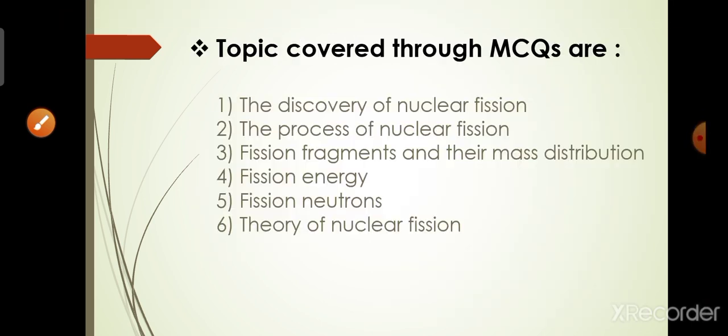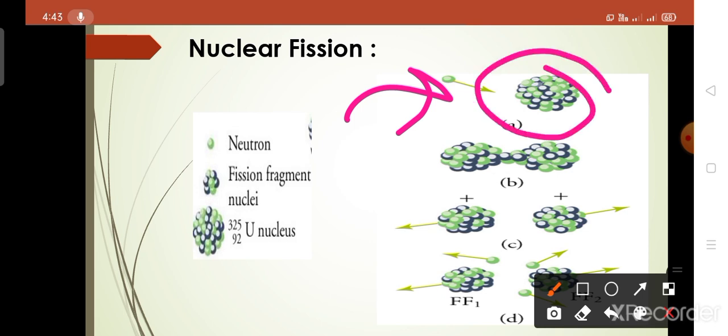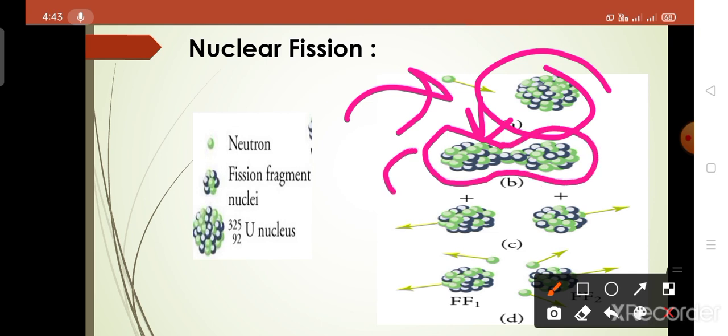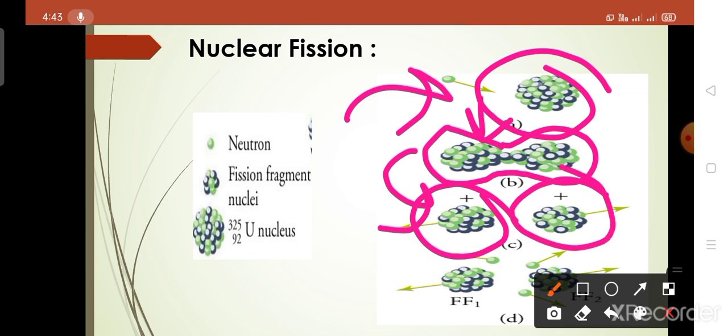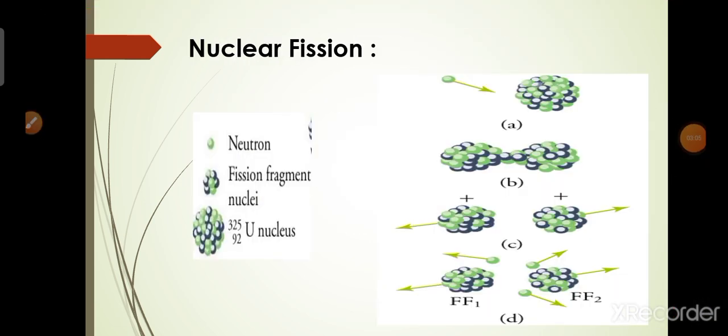This neutron is accelerated onto the nucleus, that is the uranium, and it does not undergo fusion, it undergoes splitting. Here splitting starts, and finally in the second stage, small fragments occur. This splitting of the nucleus takes place, and this is the product.